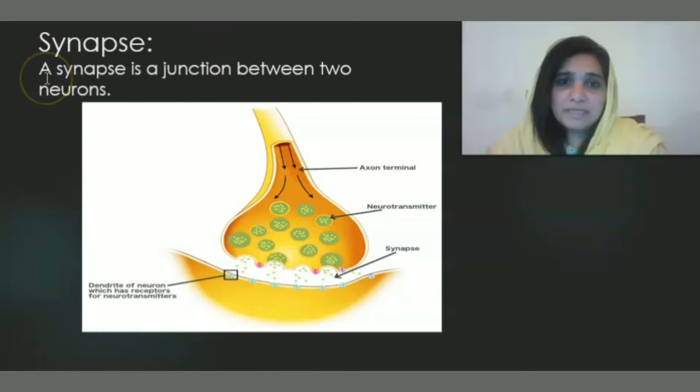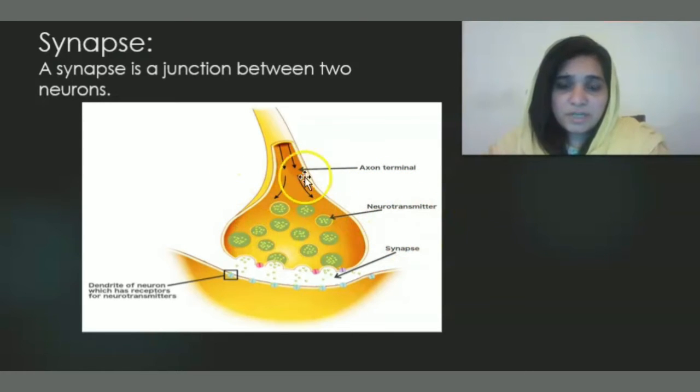Now, what is meant by synapse? A synapse is a junction between two neurons. It can be shown here with the help of a diagram. You can see that is the axon terminal. We have discussed the structures of neurons like sensory neurons, interneurons and motor neurons in detail. So, here is a structure that shows the axon terminal. Here are the molecules called neurotransmitters.